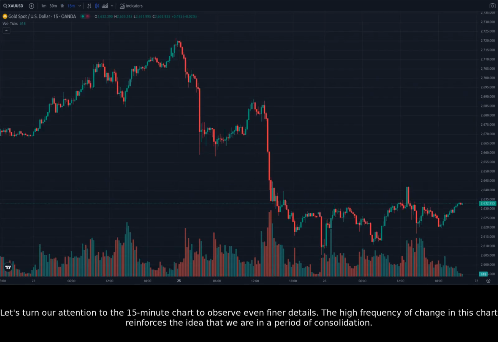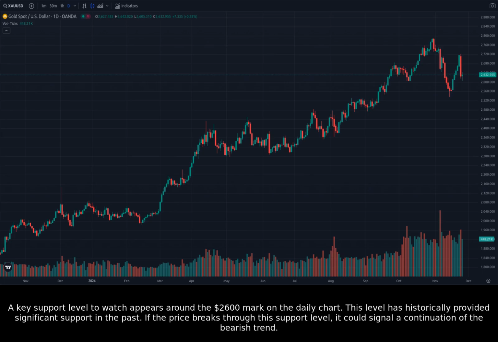Let's turn our attention to the 15-minute chart to observe even finer details. The high frequency of change in this chart reinforces the idea that we are in a period of consolidation. A key support level to watch appears around the $2,600 mark on the daily chart. This level has historically provided significant support in the past. If the price breaks through this support level, it could signal a continuation of the bearish trend.